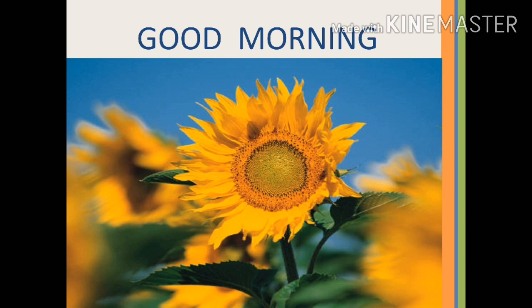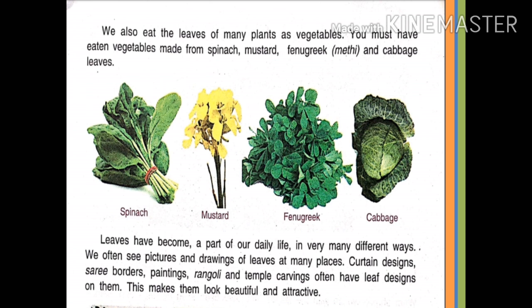In the previous class, we discussed some uses of leaves. For example, some leaves are used for making medicines. Some leaves are used for adding flavors. Today also we will continue the same topic. We also eat the leaves of many plants as vegetables. You must have eaten vegetables made from spinach, mustard, fenugreek, also known as methi, and cabbage leaves.